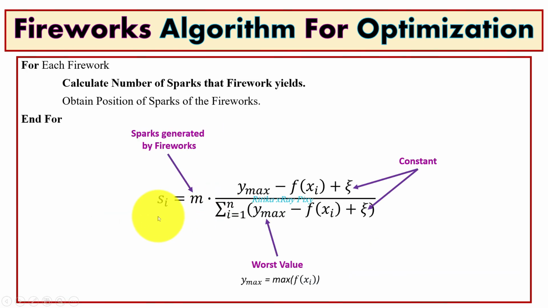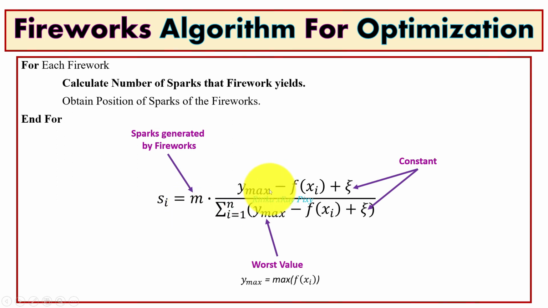So next we will calculate the number of sparks generated by the firework. Here Si denotes the spark, where i means the total number of sparks, 1 to n. M is used to control the number of explosion sparks. So this is the total number of sparks generated. This parameter is used to control the number of sparks generated by n fireworks.